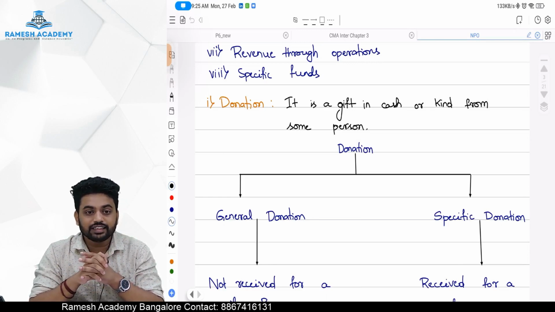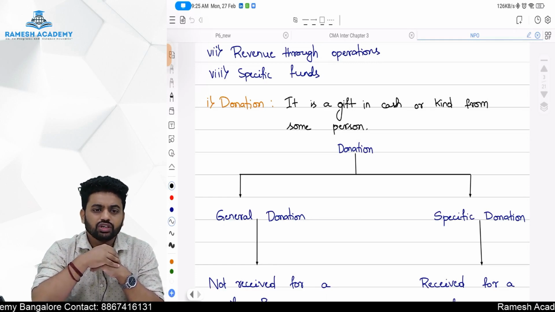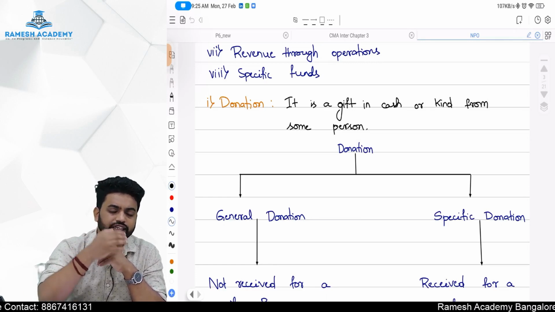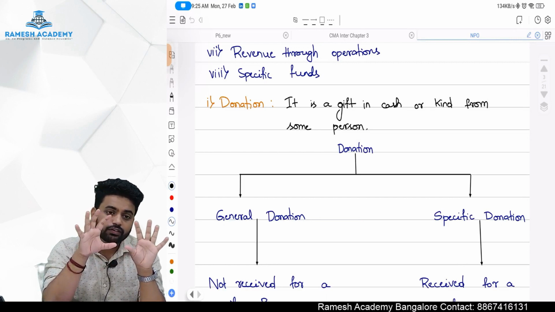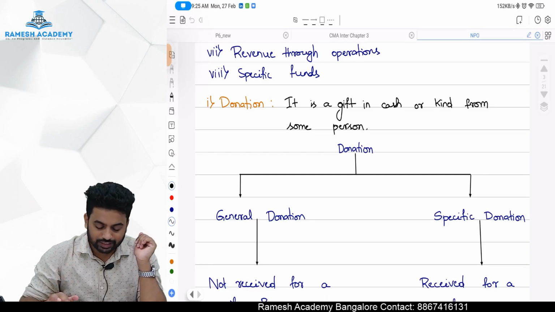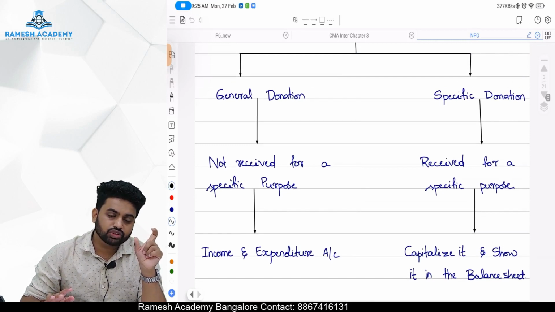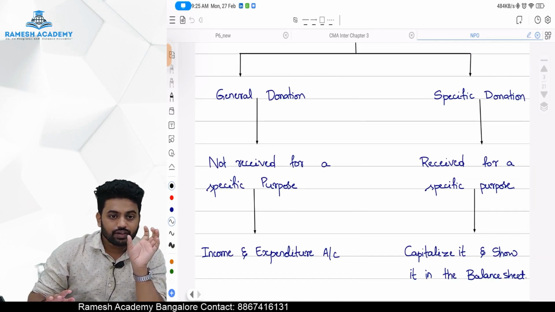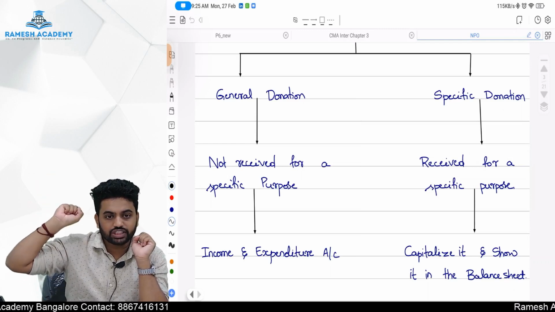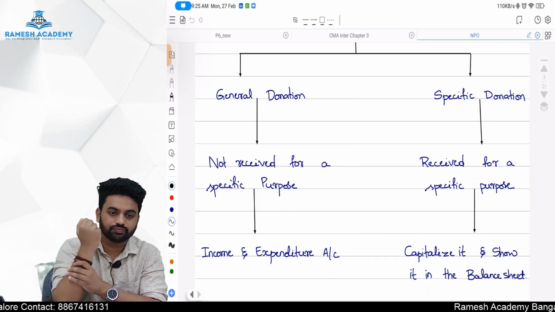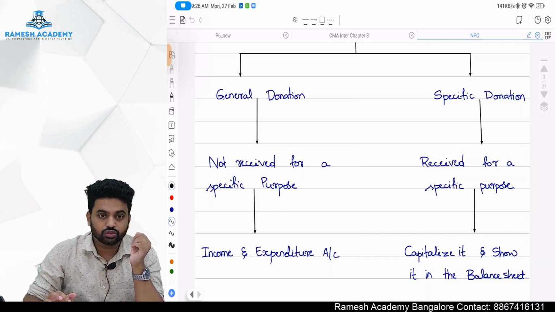It will be treated as a capital item, whereas a general donation is to run the day-to-day needs of the organization. That will be treated as revenue in nature. General donation we will show in the income and expenditure account, whereas specific donation we will show in the balance sheet on the liability side as donations. It is capital in nature, that's why it will be shown in the balance sheet.